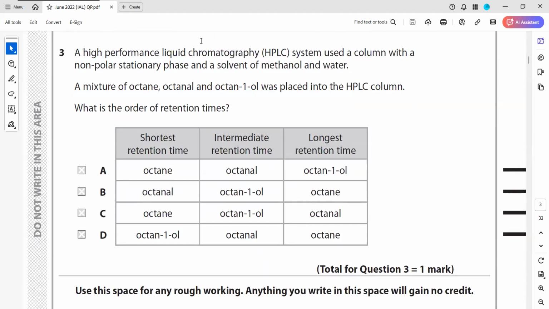Next, in high performance liquid chromatography, HPLC, use a column with a non-polar stationary phase and a solvent of methanol and water. A mixture of octane, octanol and octan-1-ol. What is the order of retention time? Look, the stationary phase is non-polar, so it will attract the non-polar more, and the non-polar will take the longest time to move.